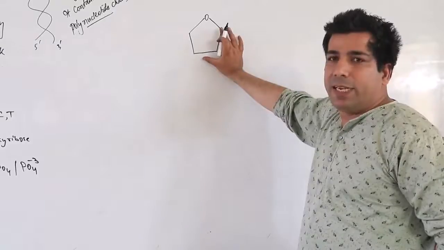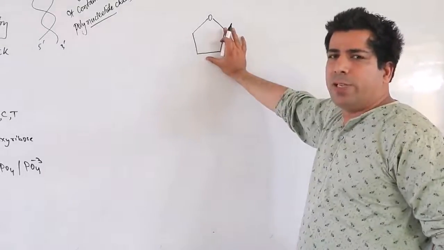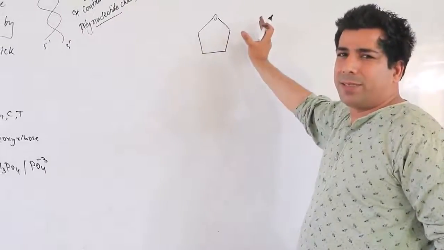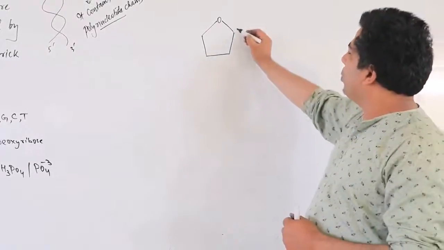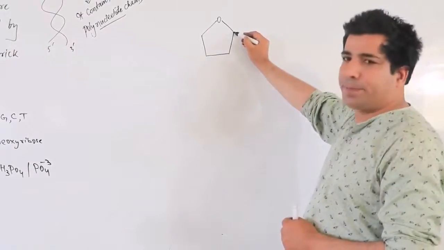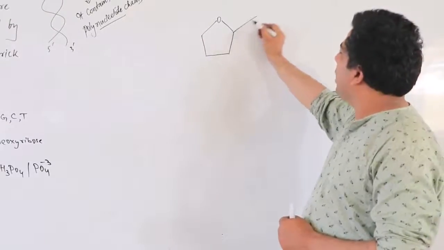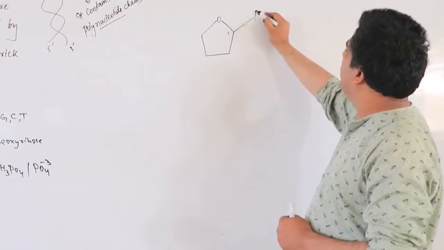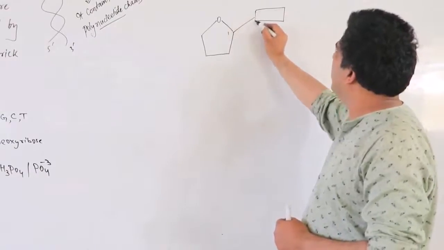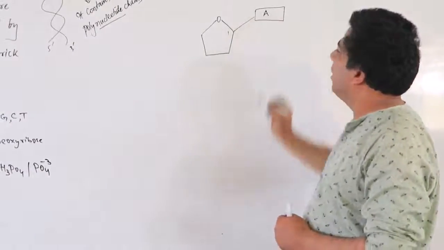This is basically our sugar molecule. We need not draw the entire structure to show all kinds of bonds present now. And I showed you in case of nucleotides, the sugar at carbon number 1 will be attached to a base. Let me say that base is represented here as A. A stands for adenine.